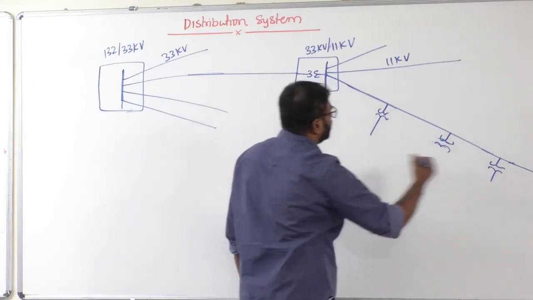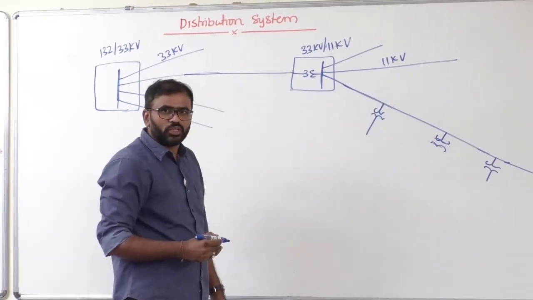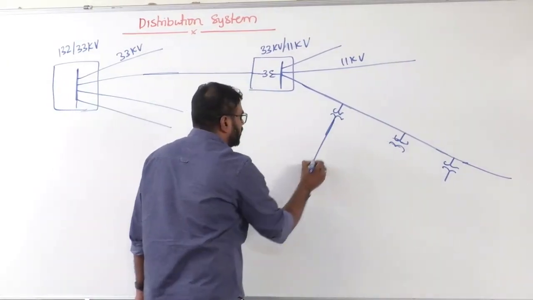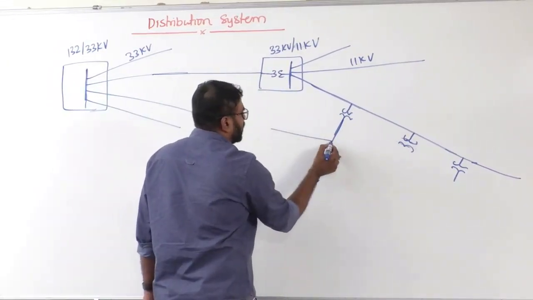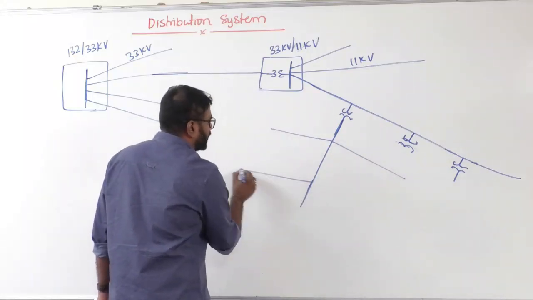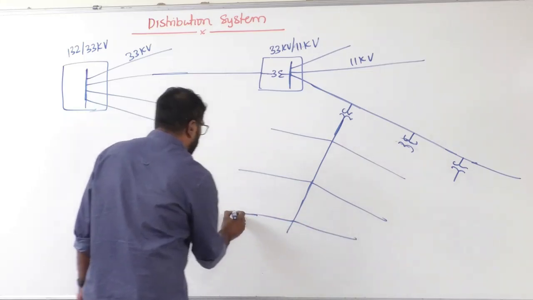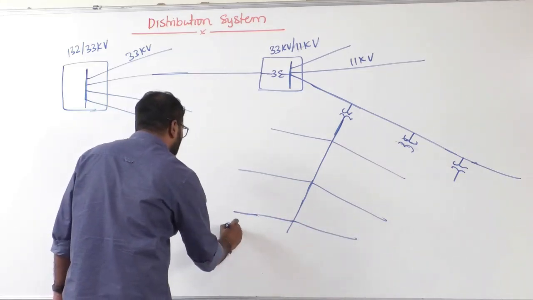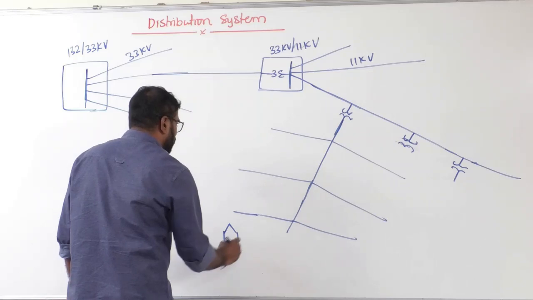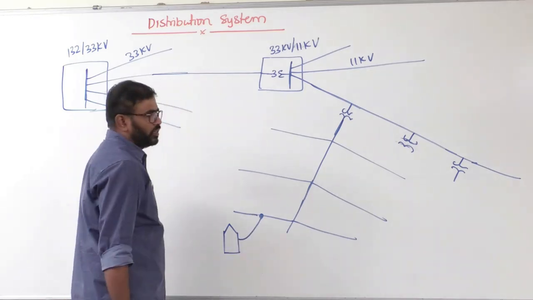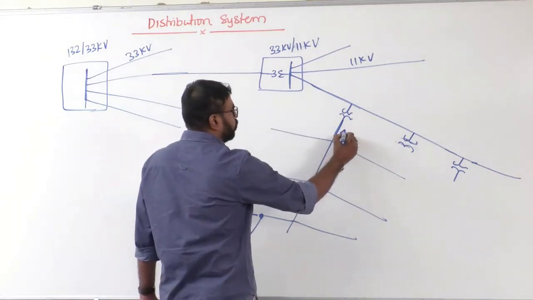This is basically an 11 kV distribution line. After the DTR the supply is highly radial in nature. Your house is connected here through a service main, which is basically 415 volts.